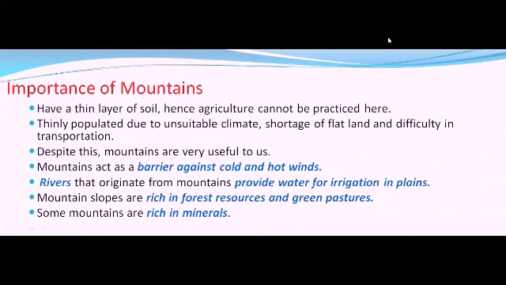These rivers, children, are also called perennial rivers. Perennial rivers are the rivers which flow throughout the year. They never dry up. So they provide water for irrigation in plains. They are also rich in forest resources, and green pastures are useful for grazing. Some mountains are rich in minerals. These mineral resources are helpful for us in many ways.